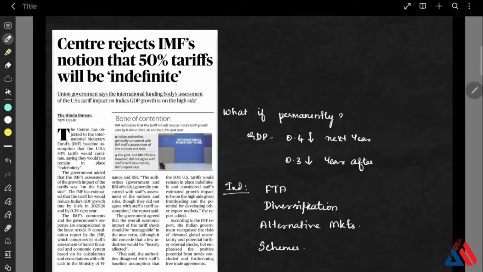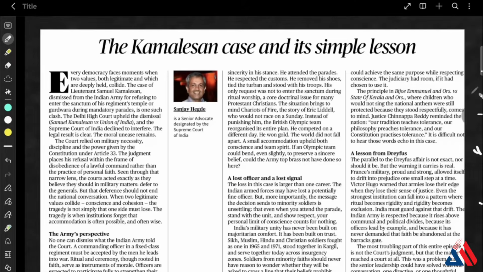They said that the tariffs will hurt some industries, but the overall impact is manageable. The IMF's growth loss estimate is too high because India is already front-loading its exports and developing alternative markets. And they also said that free trade agreements are coming. The Centre has also emphasized that global uncertainty is high, but India is positioning itself better through free trade agreements and diversification.